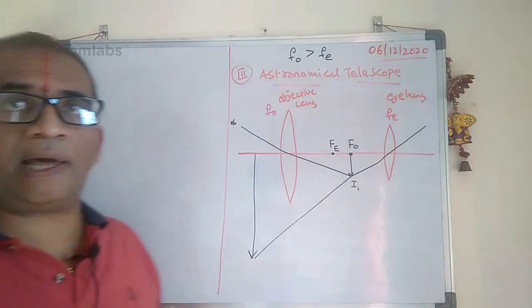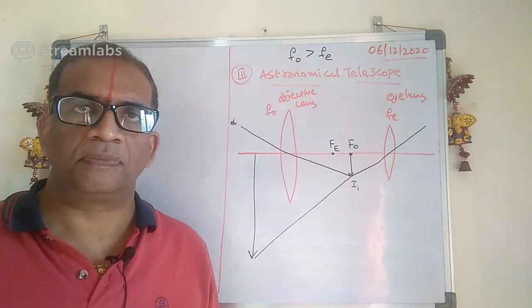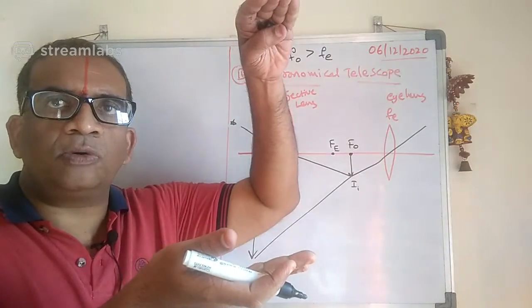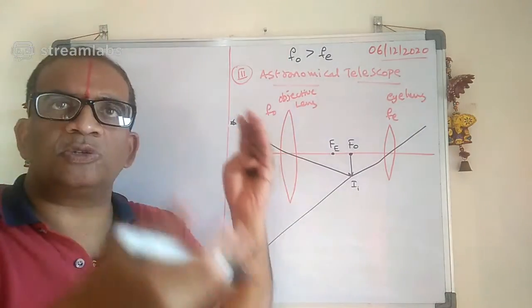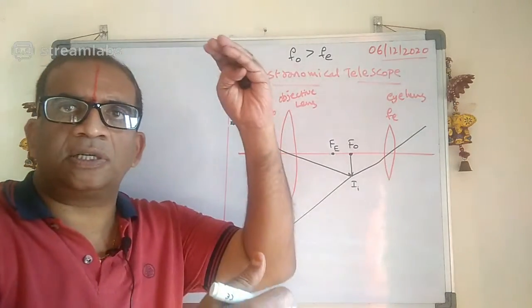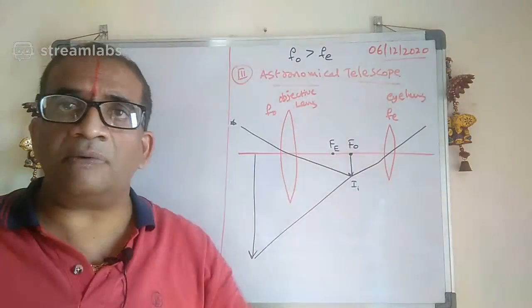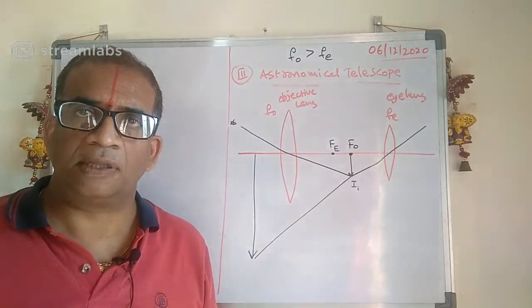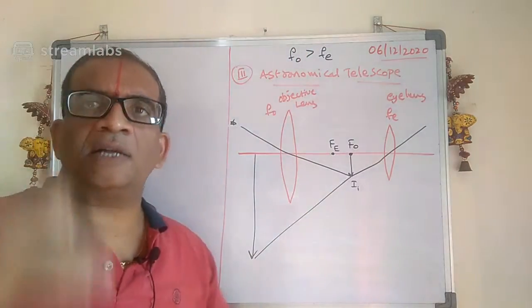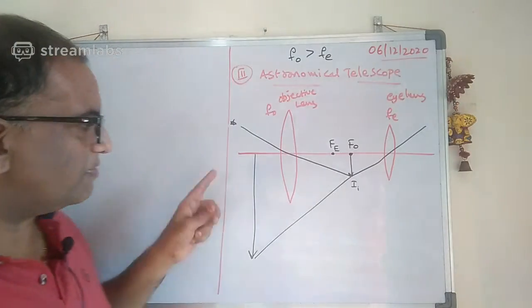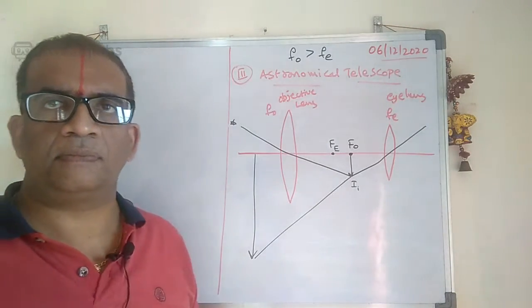Suppose you want to see the moon, it will appear inverted, but it doesn't matter. Whether you see the moon inverted or erect, anyhow you are seeing it much bigger. Finally you are seeing it or not.